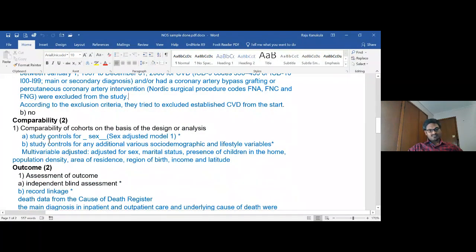Next, comparability. They have adjusted for gender here, so that is why they are getting 1. Next, does the study control for any additional variables? Yes, it considers marital status, presence of children in the home, population density, area of residence, and region as well. So here we are going to get 2 models. Model 1 is adjusted for sex, and model 2 is adjusted for all these variables. This information will definitely be helpful for us in assessing the quality.